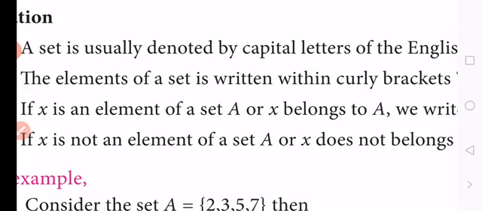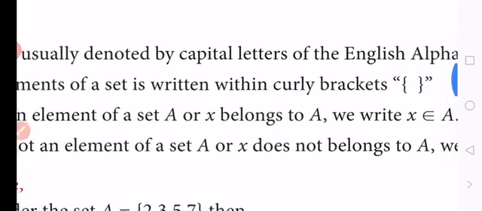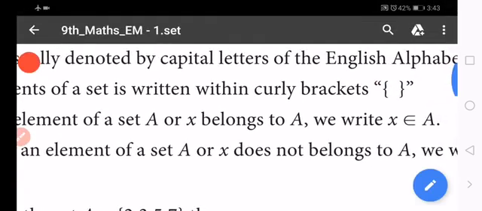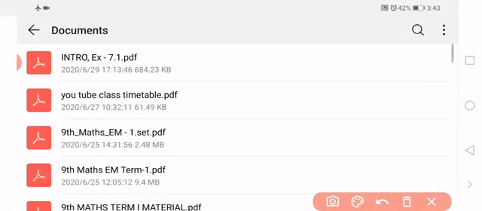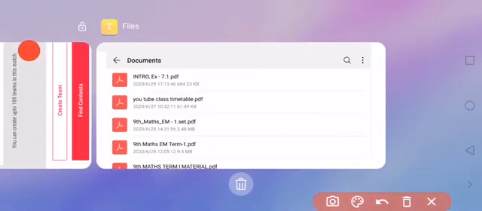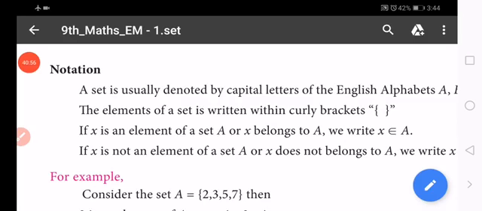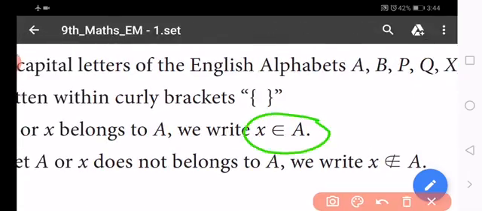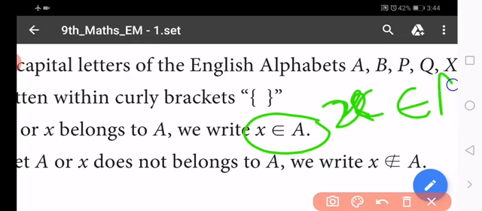If x is an element of a set A, or x belongs to A, we write x belongs to A. A is the capital letter, the name of the set, and x is the small letter, an element.